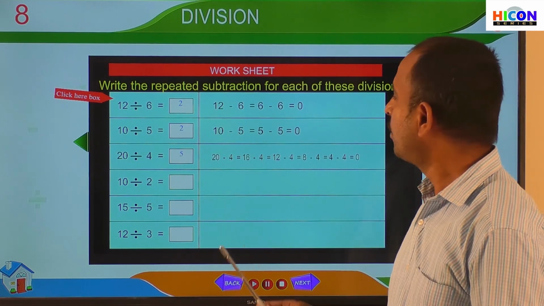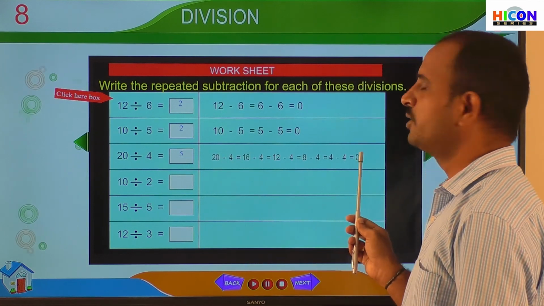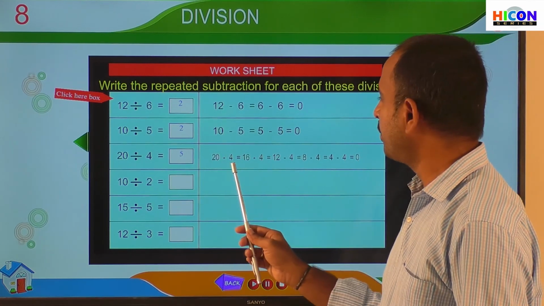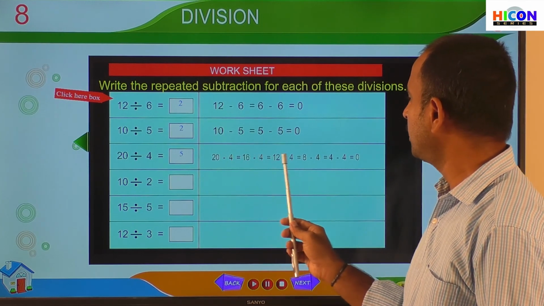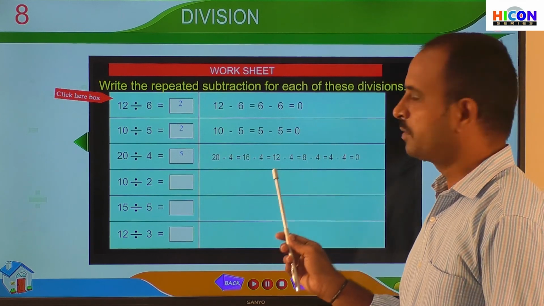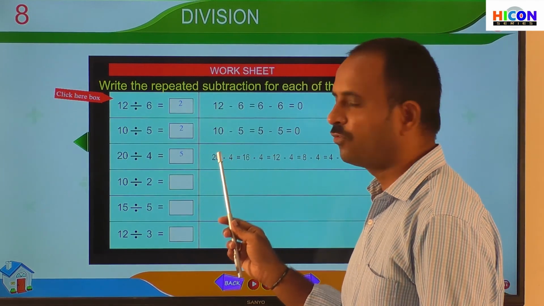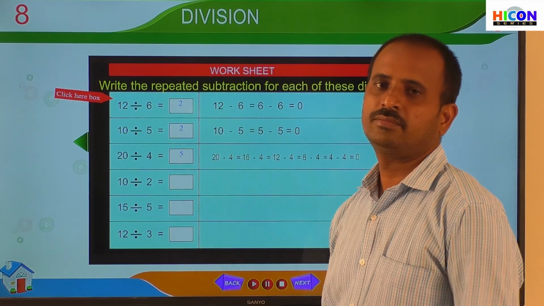Then count how many times we have subtracted 4. This is the first, second, third, fourth, and fifth time. That means we have subtracted the number 4 five times. So the answer is 5.